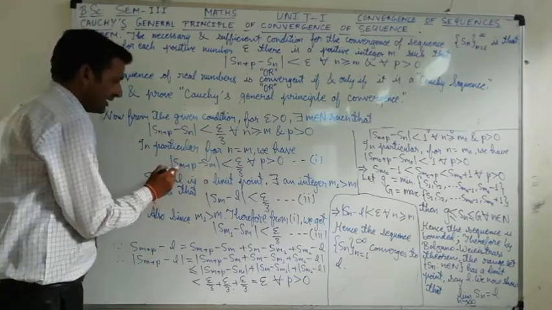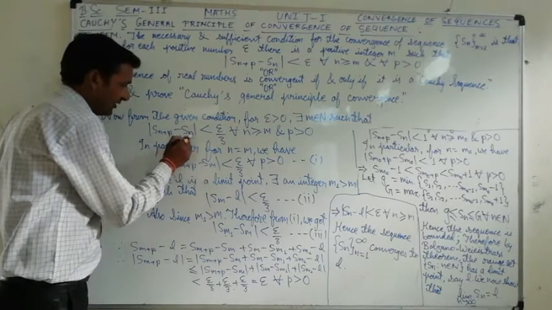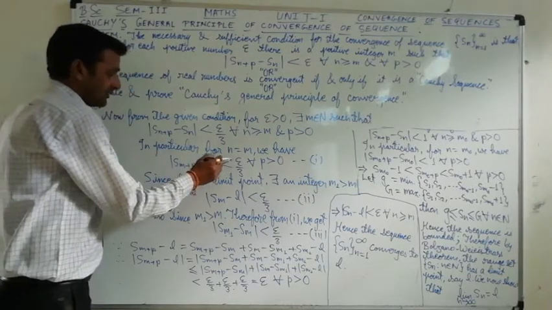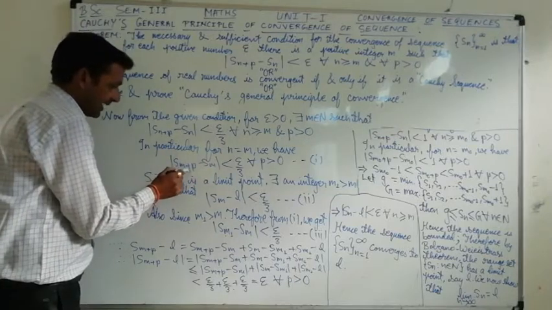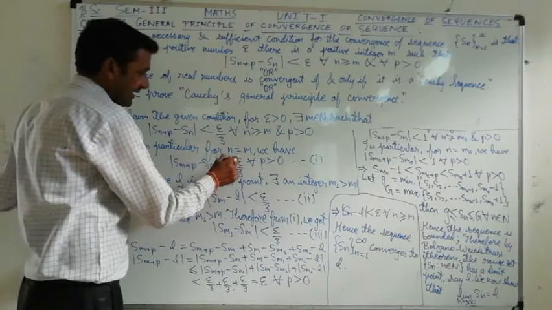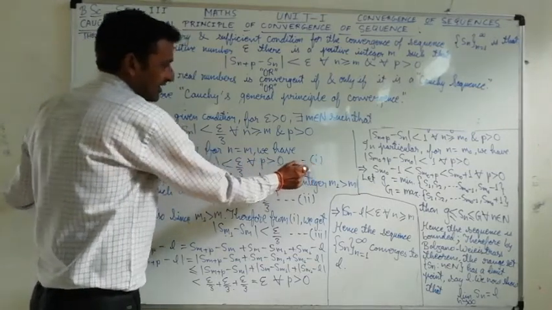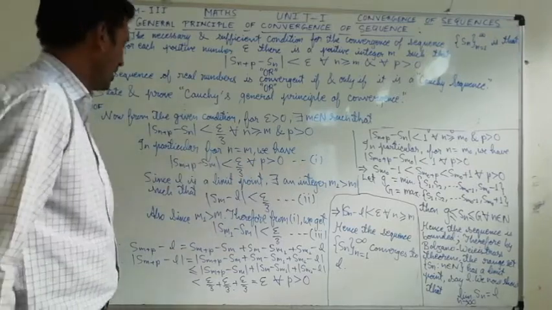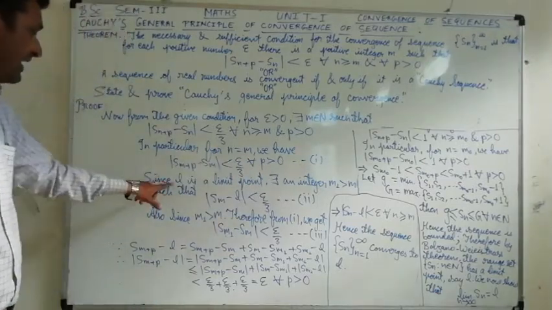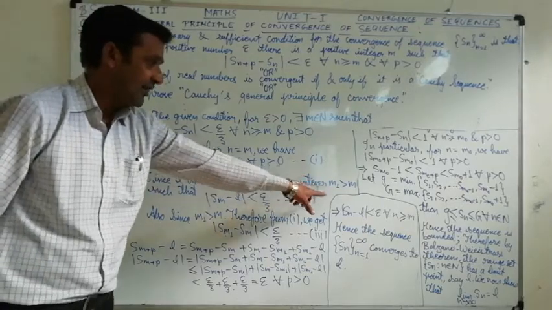Then it will be |Sn+p − Sn|, and in place of n we have written m. So it will be |S_{m+p} − S_m|, and the mod of this complete expression is less than epsilon by 3 for all p greater than 0. This is considered as our first equation. Now, since L is a limit point, there exists an integer m1 greater than m.